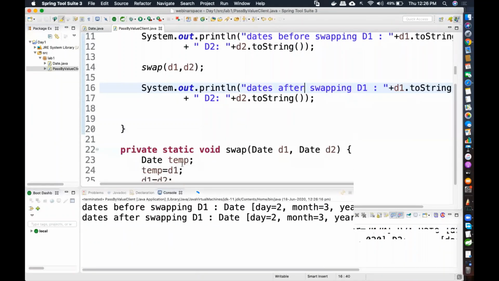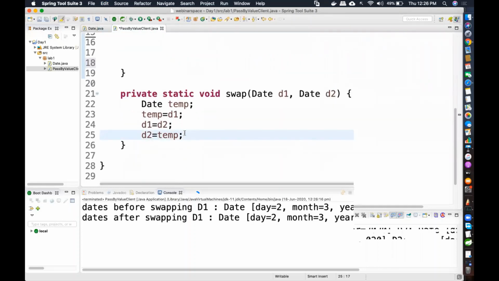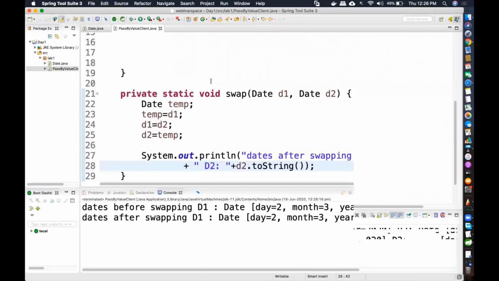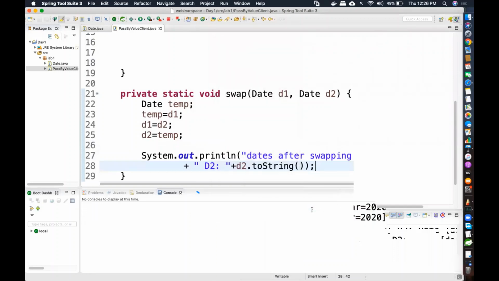Some of you might know that if I had written the System.out.println inside the swap method itself, instead of in the main method, obviously the swap would have happened, right?